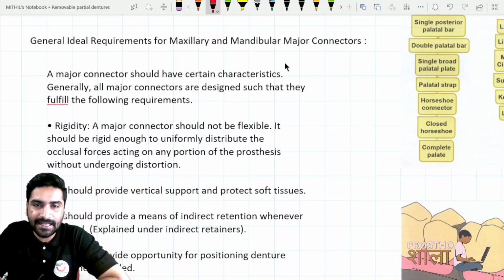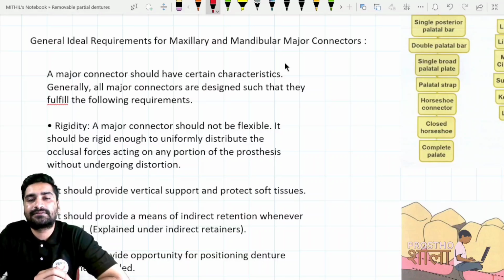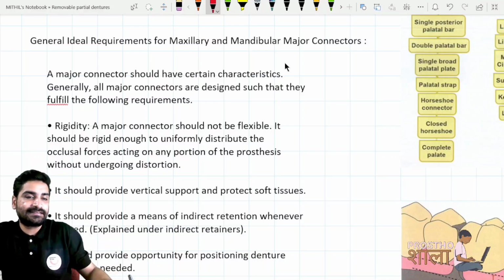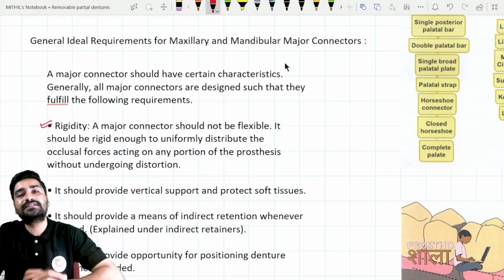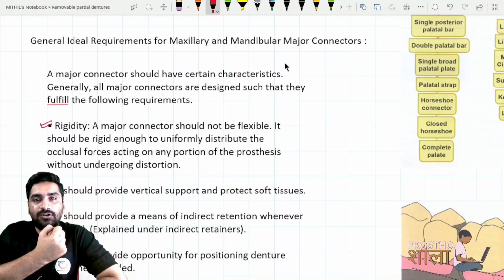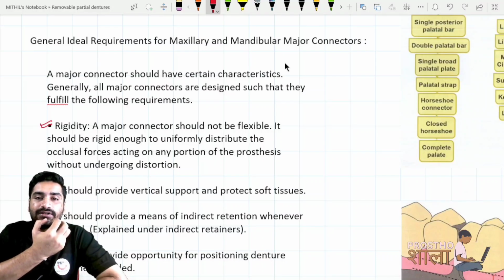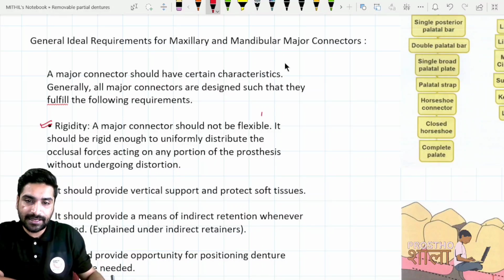Okay, it can be any type of major connector, but it should have these following characteristics. Okay, so first thing is the rigidity of the connector. Rigidity means it should be strong enough to withstand the stress. It should distribute the stress in a broader area. So broad stress distribution should be present.